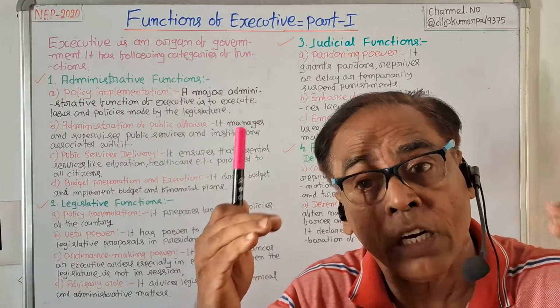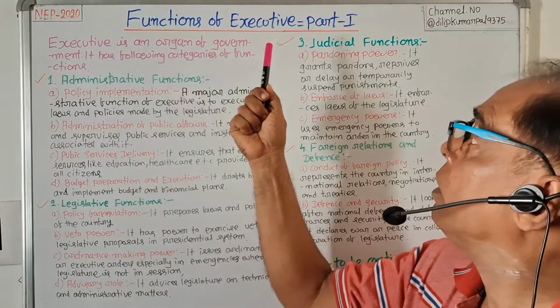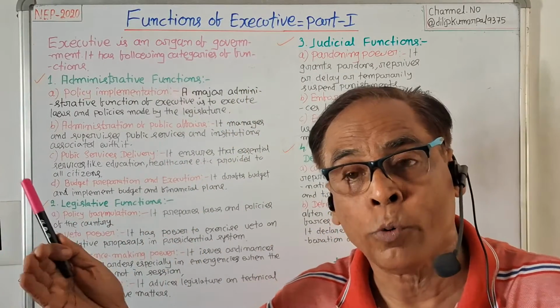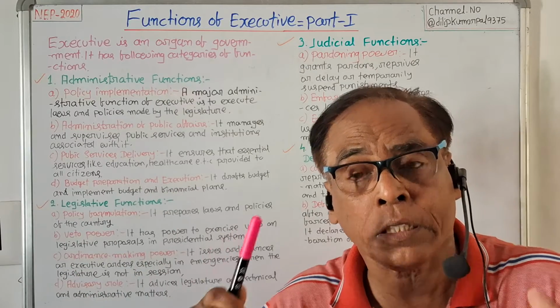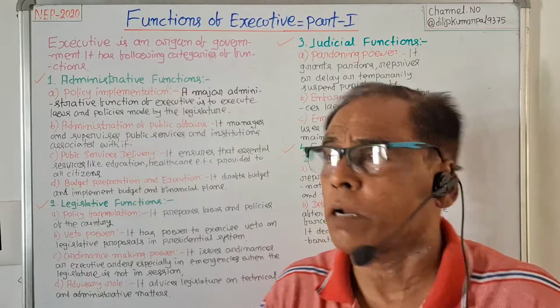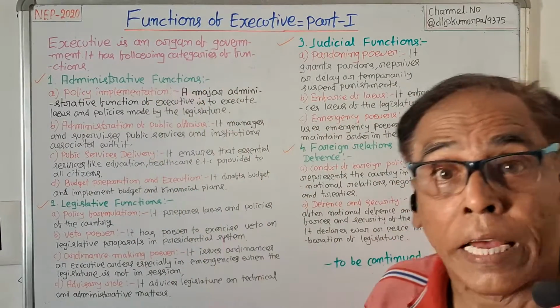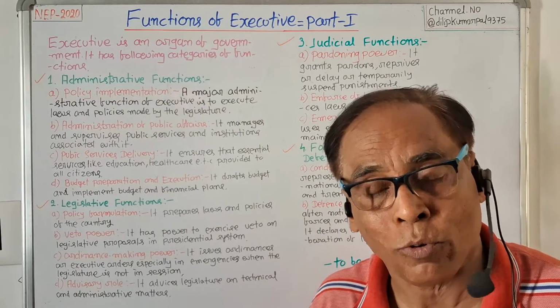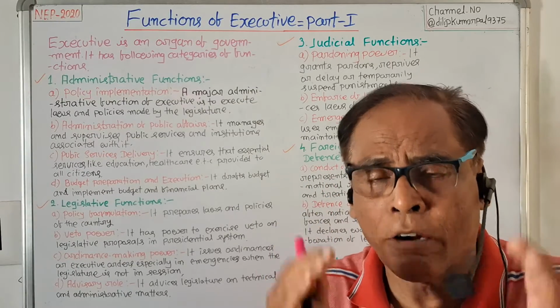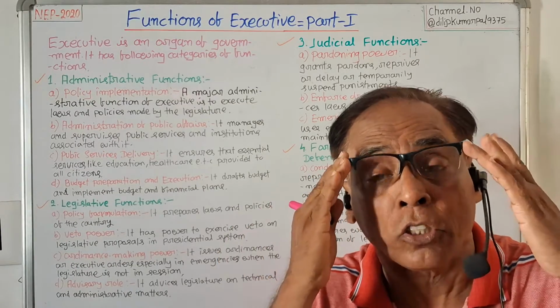In the functions of executive part 2 video, which will come later on, I will discuss some more functions of executive. Let us start. In this functions of executive part 1 video, I will discuss 4 important functions of executive.